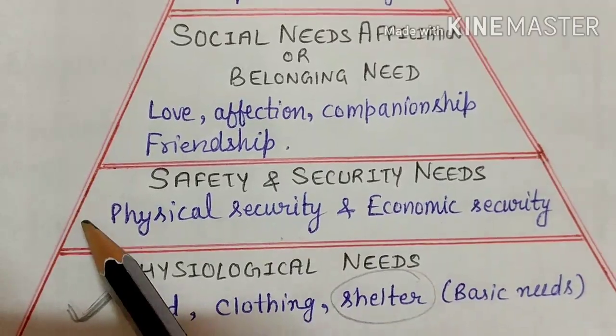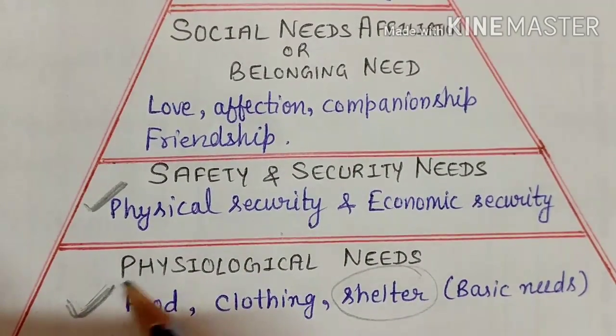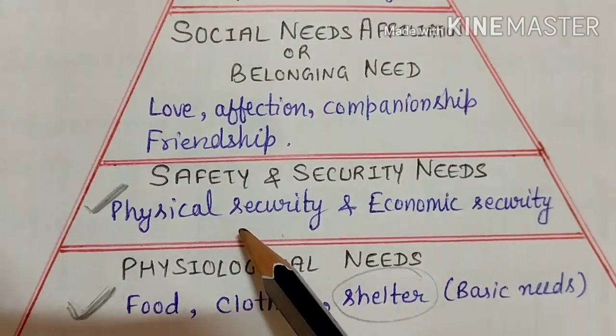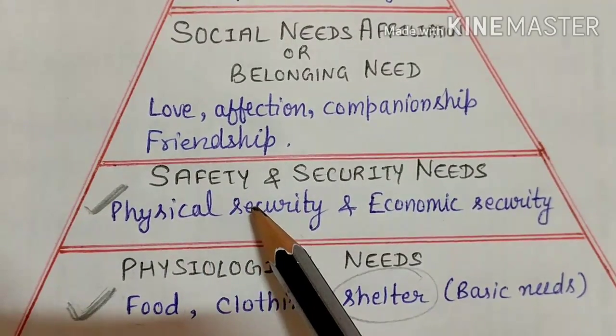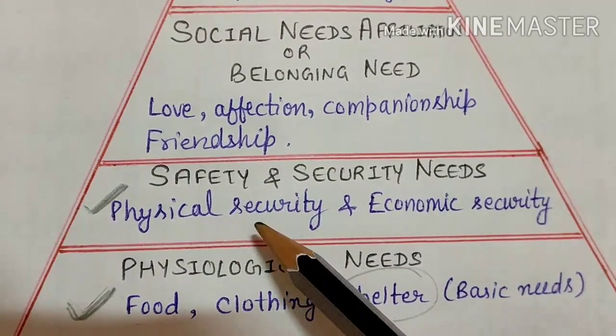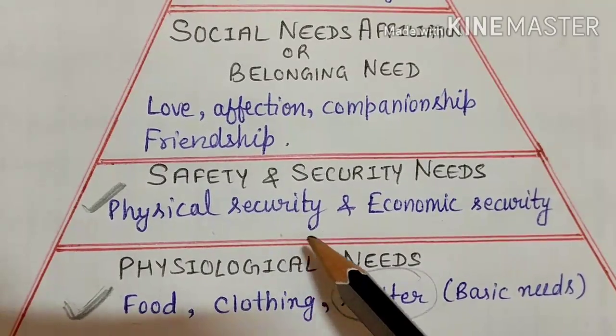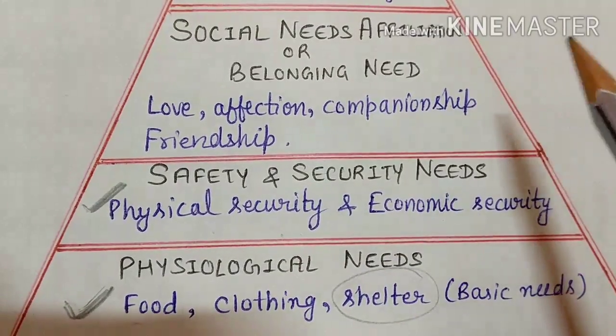So safety and security comes in second number. After satisfying the physiological needs, the employee tries to satisfy these needs. Remember this one. And remember, these needs can also be satisfied by monetary incentives. Monetary means related to money.